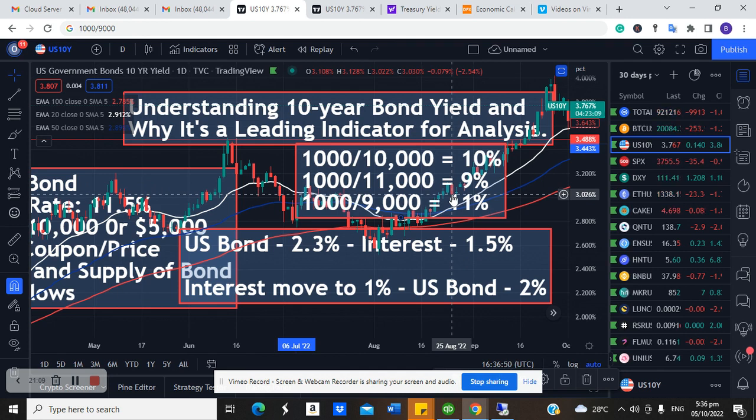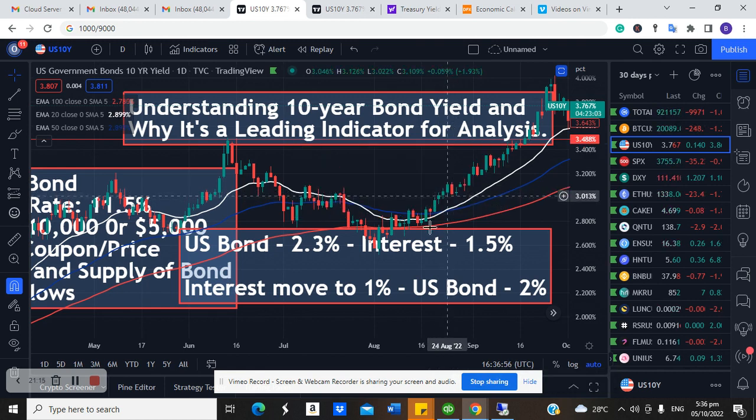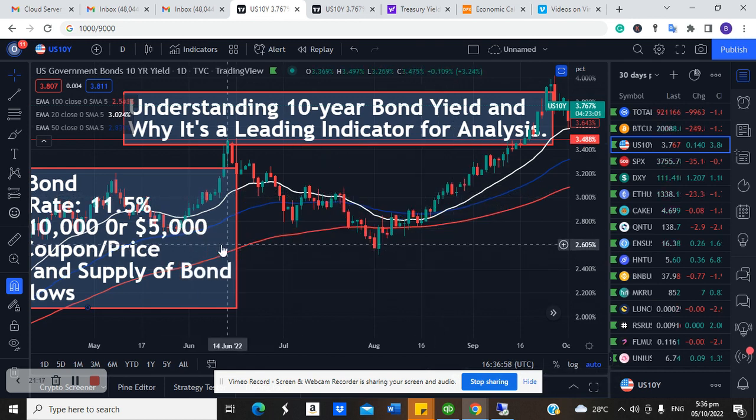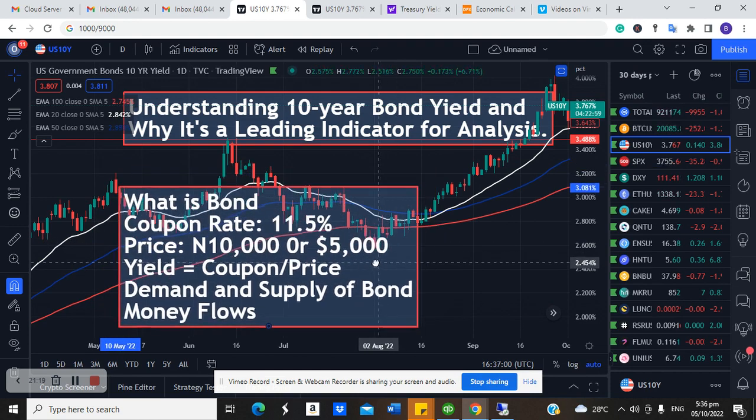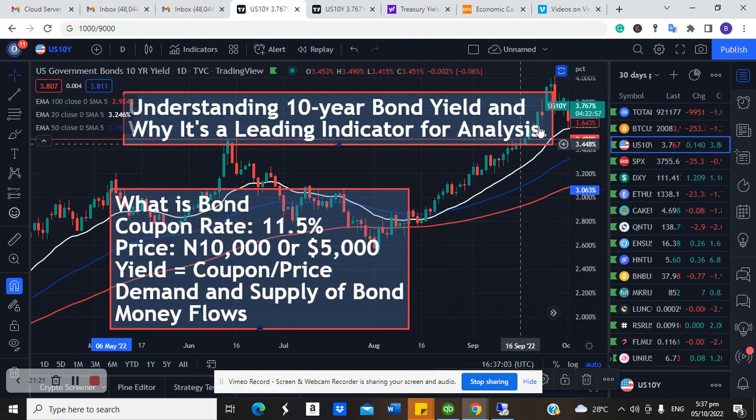So all that I said explains the dynamics behind bond yield going up and then coming down, and how yield is very sensitive to interest rates. Everything you have seen right now explains the up and down movement in bonds. So when I say bond yield is increasing, just know that investors are selling off their current bonds. And why is the bond yield increasing? Because of anticipation that the Fed will increase interest rates.